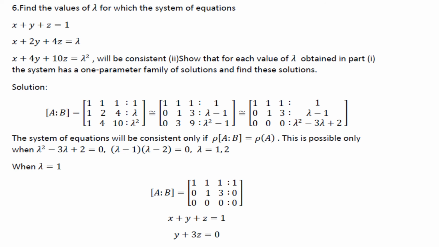So as usual, write the augmented matrix, then reduce it to row echelon form, and after reducing it we'll see that the system of equations will be consistent only if rank of AB is equal to rank of A. This is possible only when lambda square minus 3 lambda plus 2 is equal to 0, which implies lambda minus 1 into lambda minus 2 is equal to 0, which implies lambda is equal to 1, 2. So when lambda is equal to 1, the augmented matrix AB becomes 1 1 1 1, 0 1 3 0, 0 0 0 0.